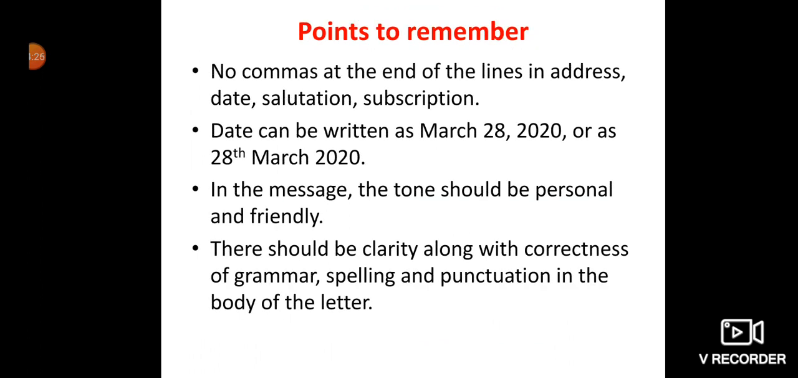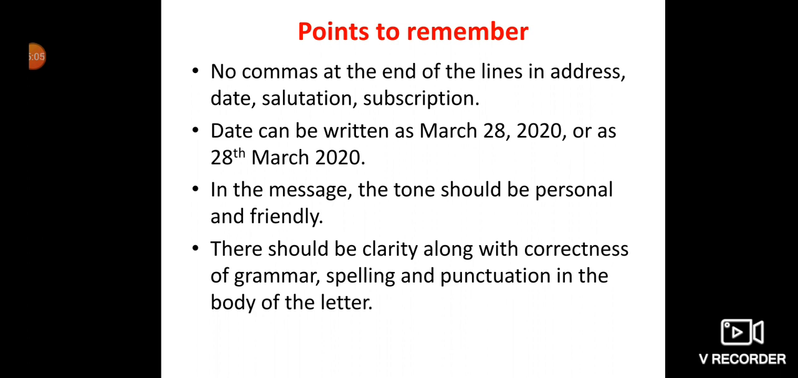Now a few points which you have to remember when you are writing an informal letter. First thing, no comma at the end of the lines in address, date, salutation and subscription. That means we are not supposed to put a comma by the end of the lines. Which lines? By the end of the address line, the date line, the salutation or subscription. Date can be written as March 28, 2020 or as 28th March 2020. Both ways are correct.